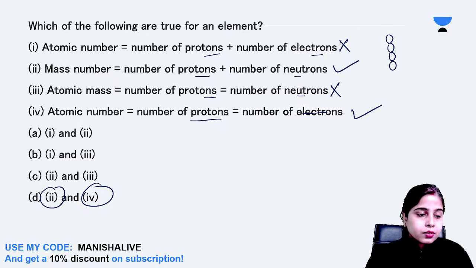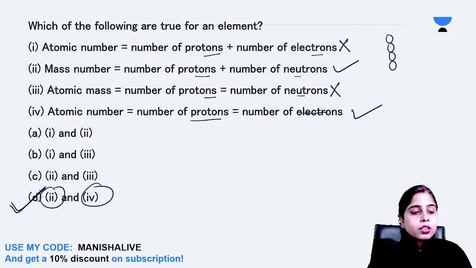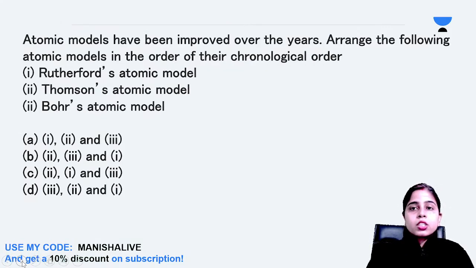Very good. What happened, Uzair? Why are you writing no? So option D is the correct answer. What happened? In which case are you writing no? Do you mean you did not understand the explanation of why Rutherford used gold foil instead of silver, or the answer is not correct? What are you telling? Sorry. Okay, it's okay.